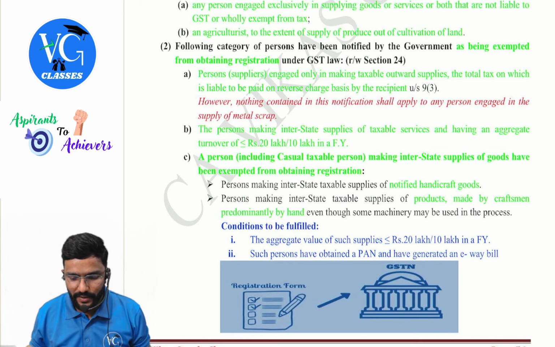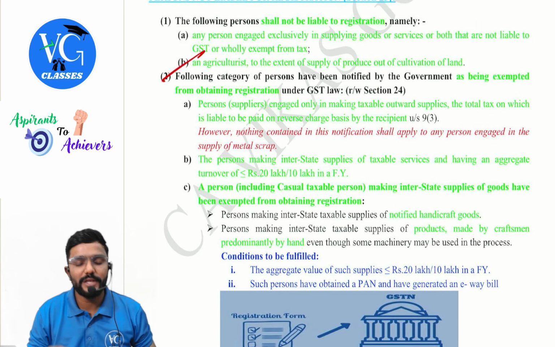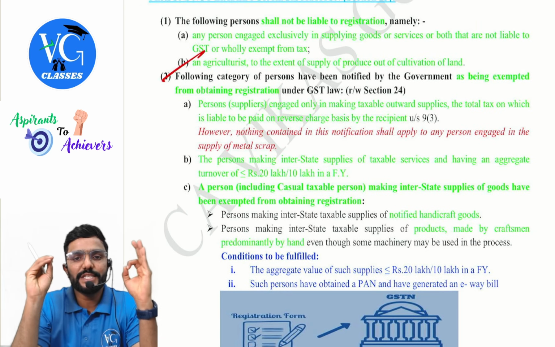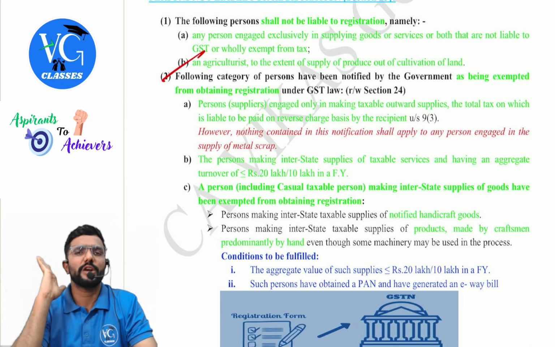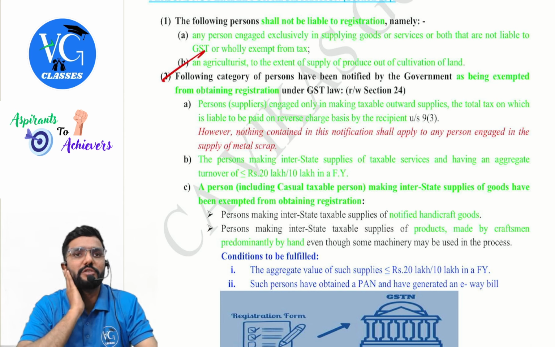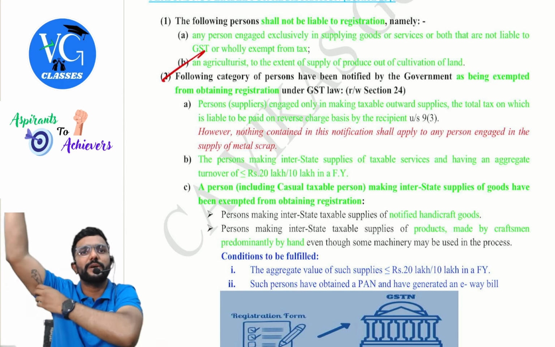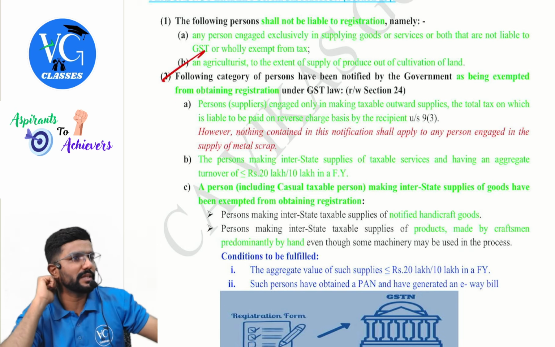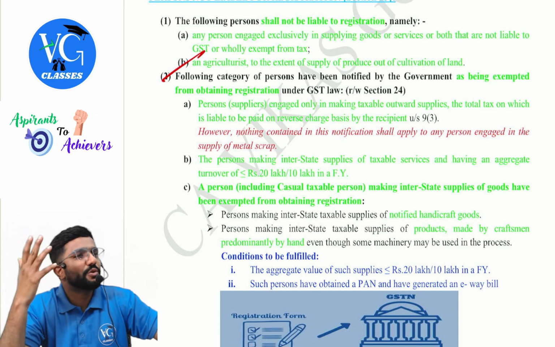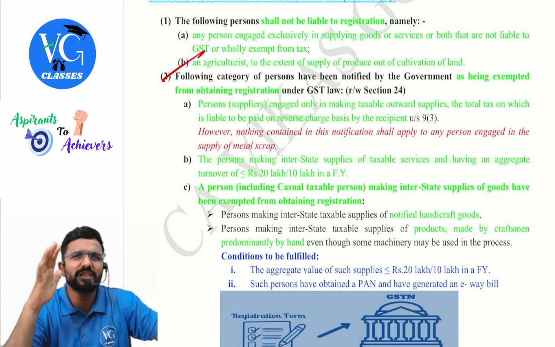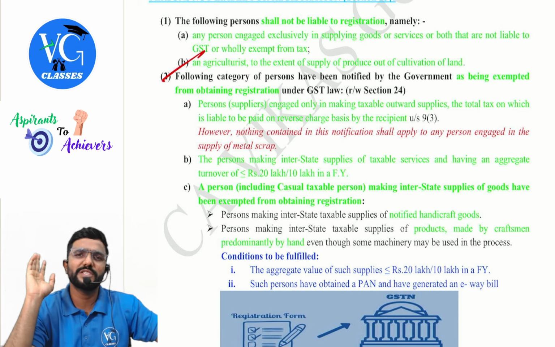Next. However, okay, sorry. Second one, clause B. An agriculturist to the extent of supply of produce out of cultivation of land. Means an agriculturalist or farmer who is supplying only crops is exempt from registration. So 1 crore, 2 crore. If you go to Punjab, you will find crores together income for them. Farmers, rich farmers. Now, sir, they are earning crores in agriculture. It's okay. Agriculture means okay, exempt. Take it. However much you want, you take it.